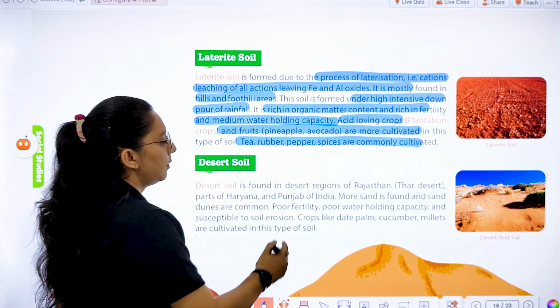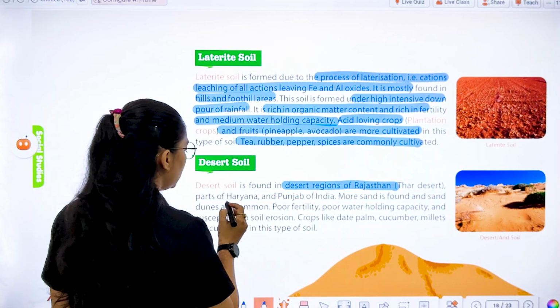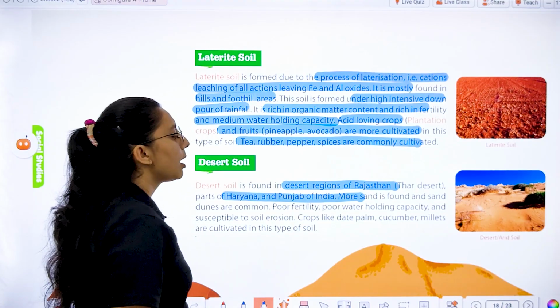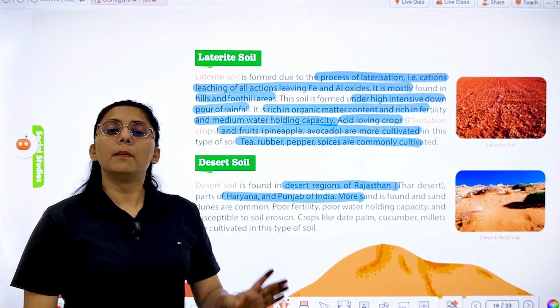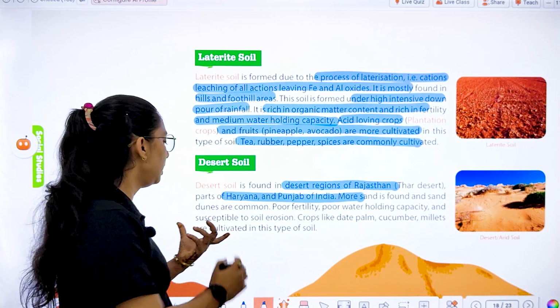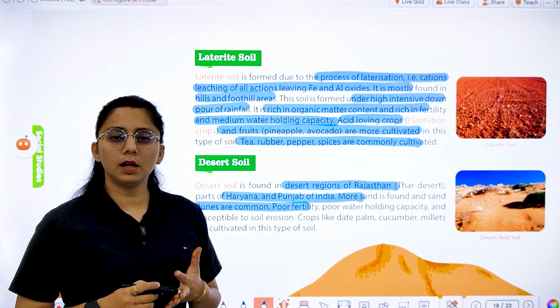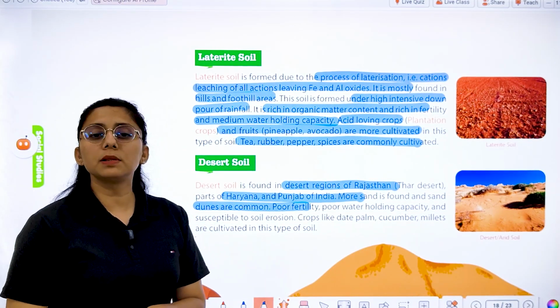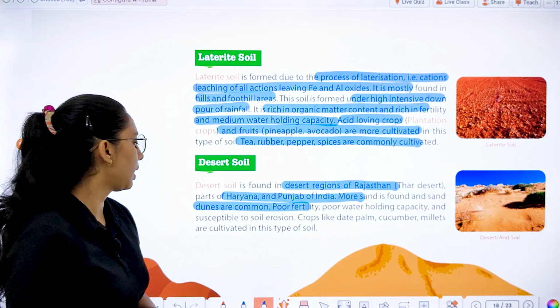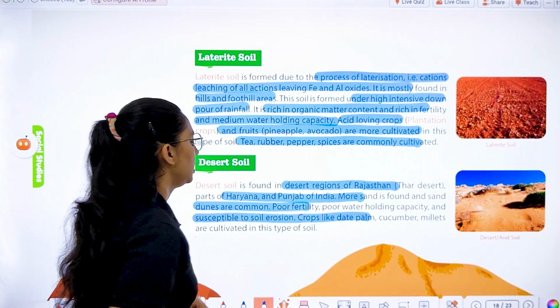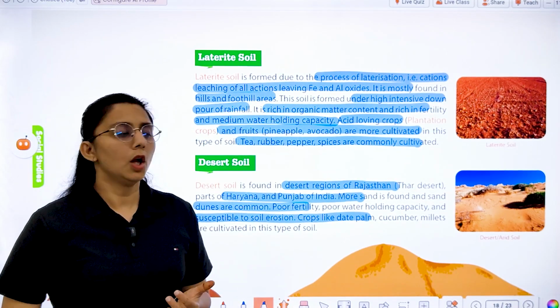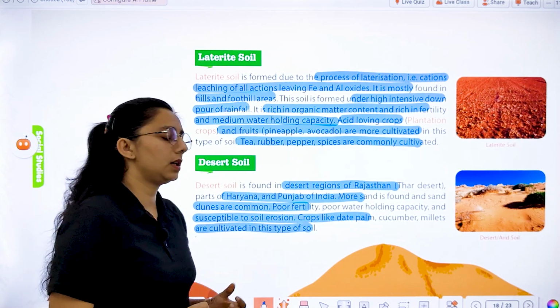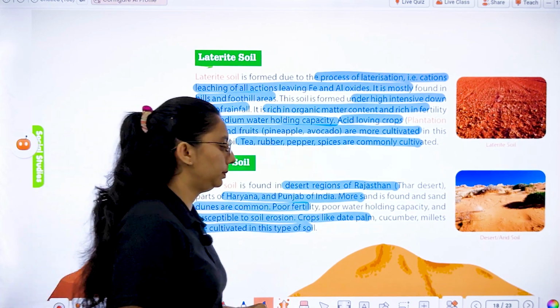Now, desert soil is found in the desert region of Rajasthan, the Thar desert, Haryana, and Punjab of India. It has more sand, and sand dunes are common here. Soil fertility is poor. Water holding capacity is also poor here, right? And it is susceptible to soil erosion. Crops like date palm, cucumber, and millets are cultivated in this type of soil.